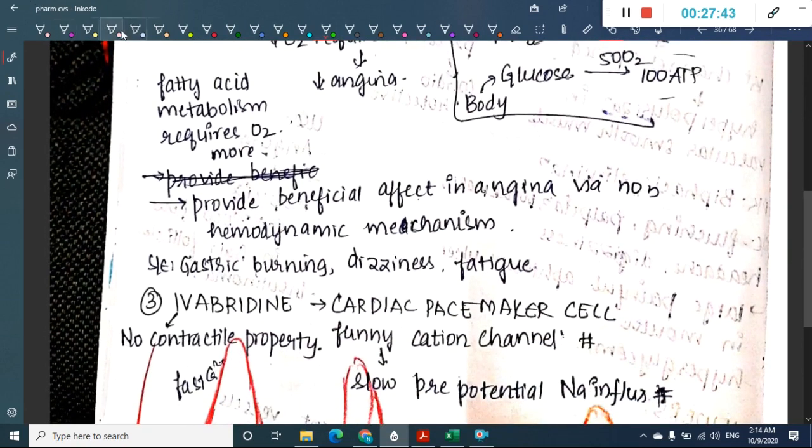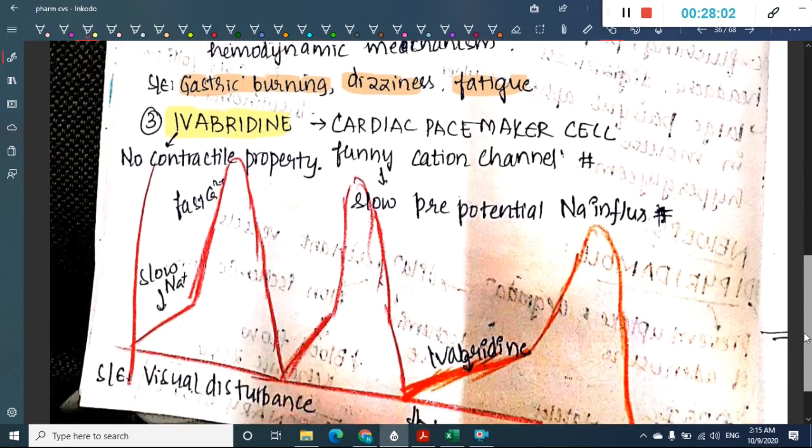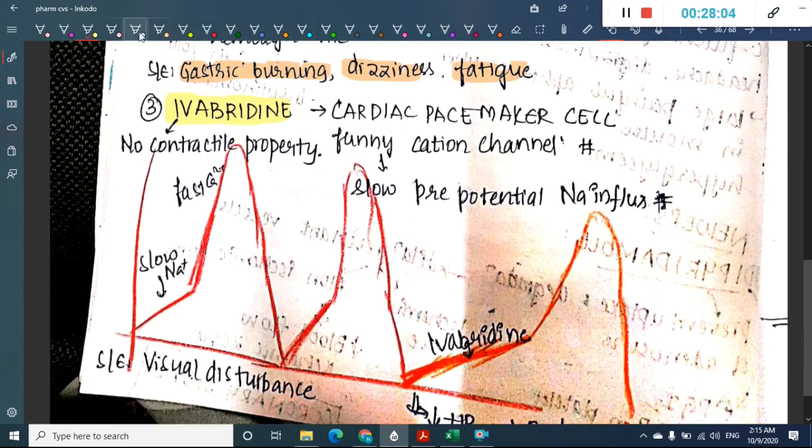Okay, what are the side effects of this trimetazidine? The side effects mainly include gastric burning, dizziness and fatigue. Okay, then the next group of drugs are ivabradine. What are these ivabradine? These ivabradine are also called funny calcium channel inhibitors.